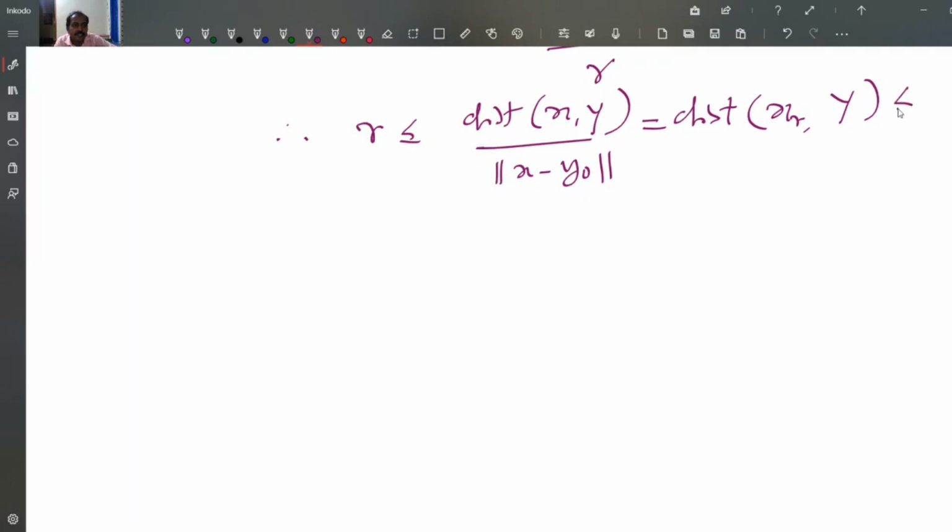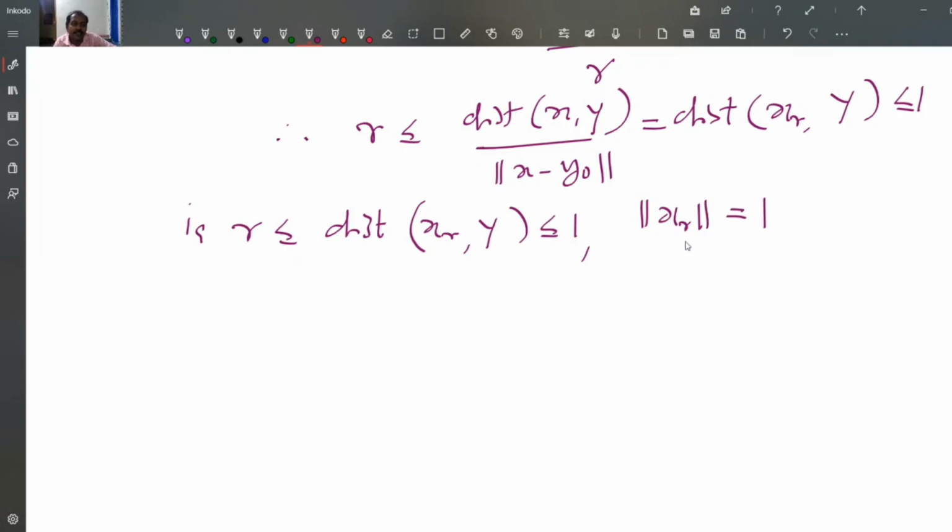So R is less than or equal to the distance between x_R and Y, which is less than or equal to 1, with the norm of x_R equal to 1. So we have proved the existence of an x_R with norm 1 satisfying this inequality, which proves Riesz's lemma. And that's all for the day.